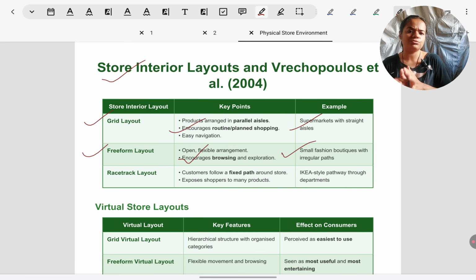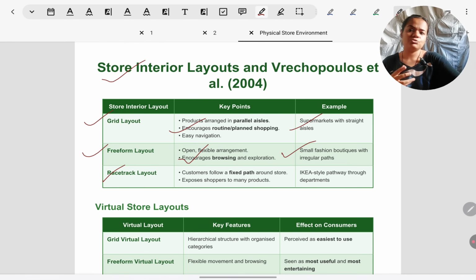So here the store owner is free to arrange the store however they want. And the arrangement need not be rectangular. Things might be spaced out in random arrangements. We go to buy clothes or gifts with an intention to explore, to see with interest what all options are available. So we like to give more time than we would to groceries, for example. And that is why these layouts are very helpful because they encourage people to explore and browse.